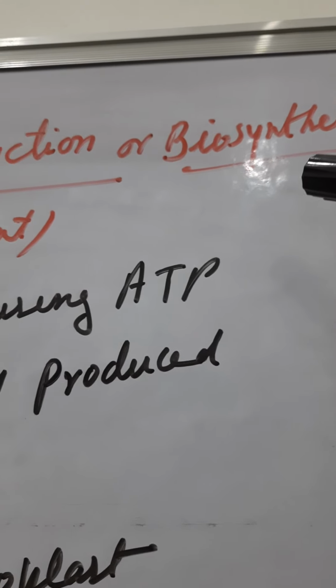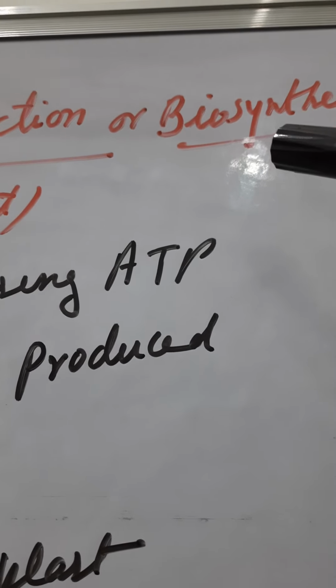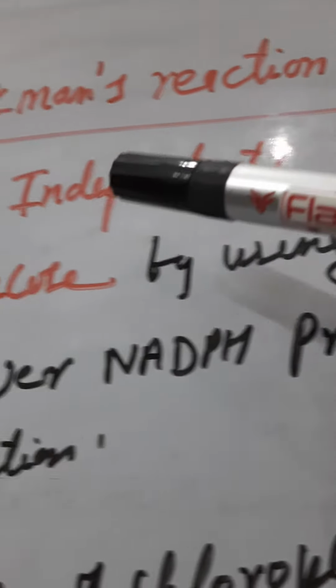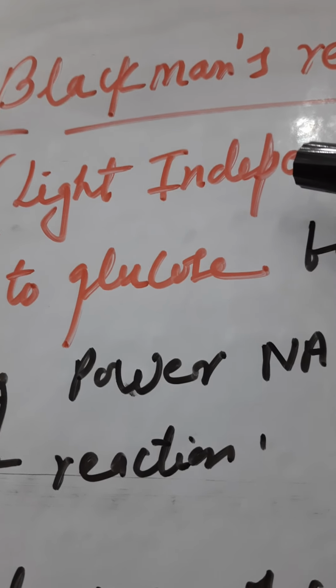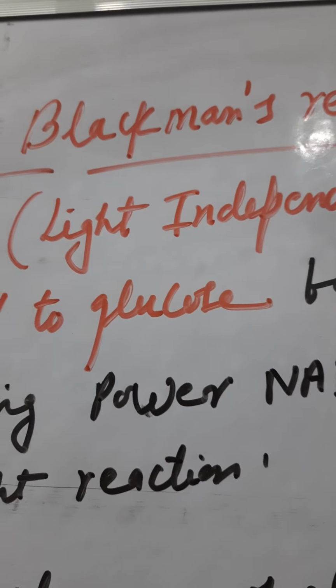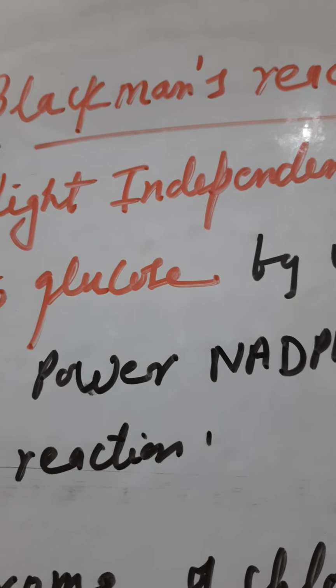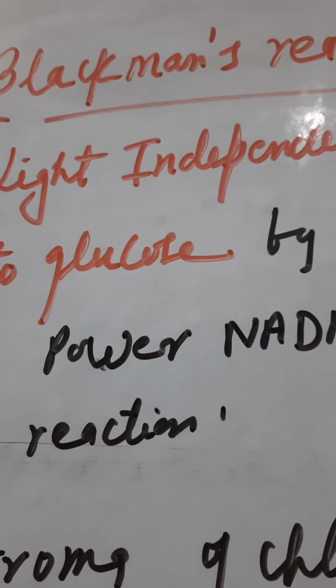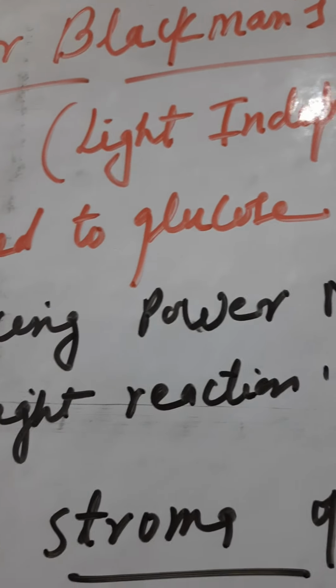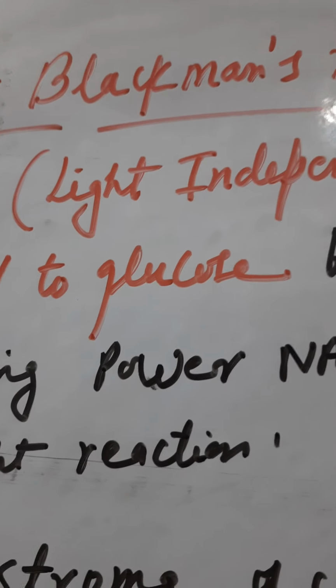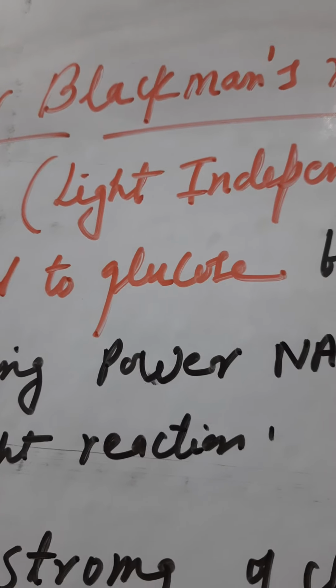And what was the light reaction called? It was called the photochemical reaction. Third is the light independent phase. There is no requirement of light, as the enzymes which are catalyzing this reaction do not require light, so that is why this is called the dark reaction.